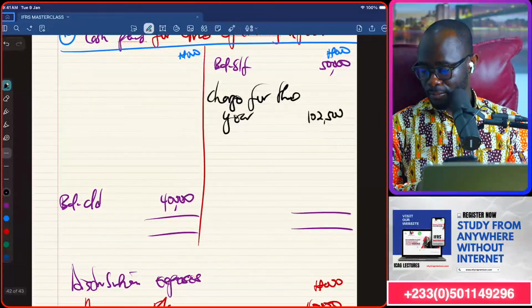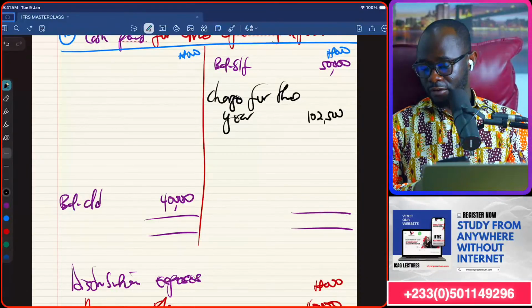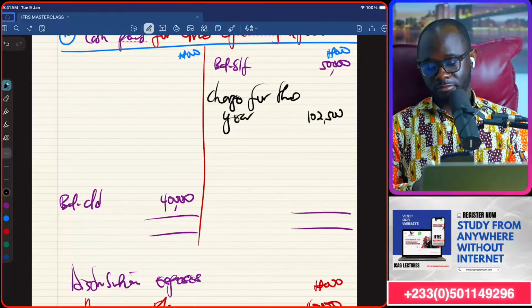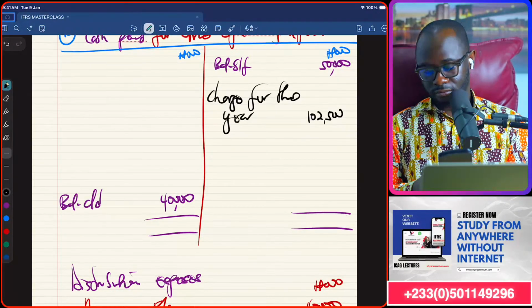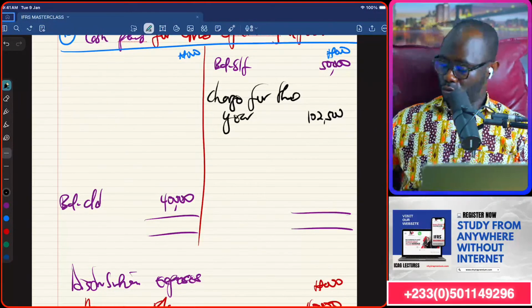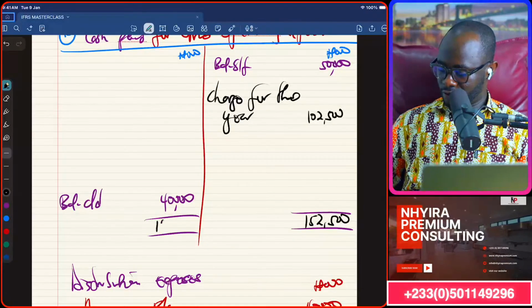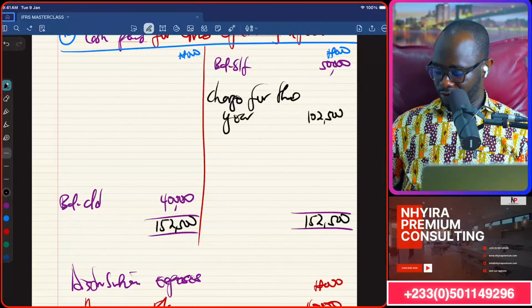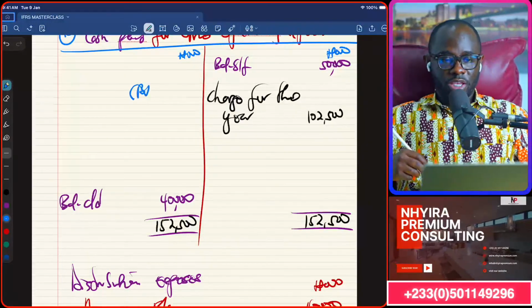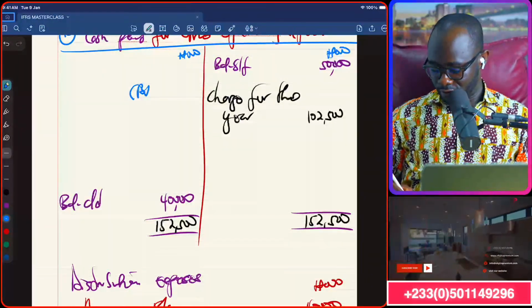So 102,500 plus 50,000 will be 152,500, so that the balancing figure will be the operating expenses paid for the year.